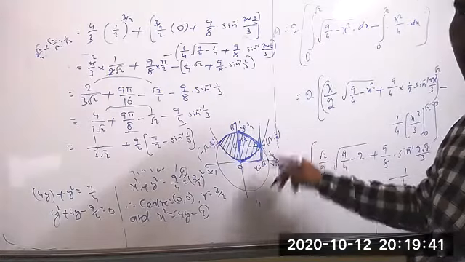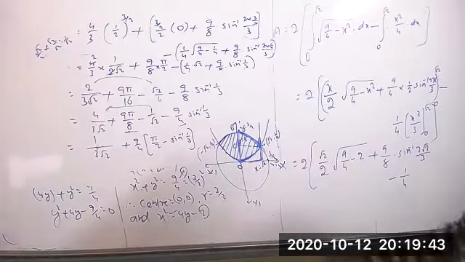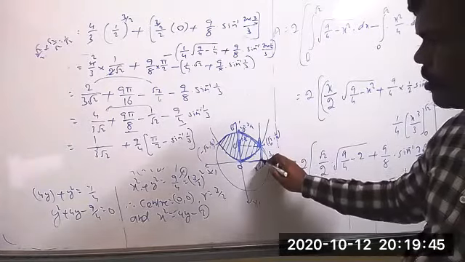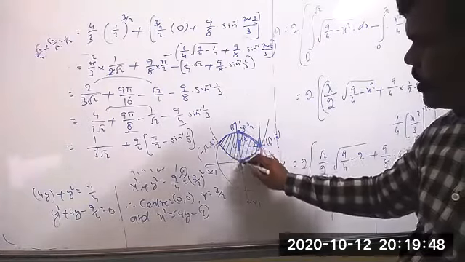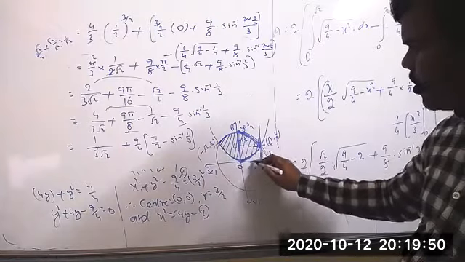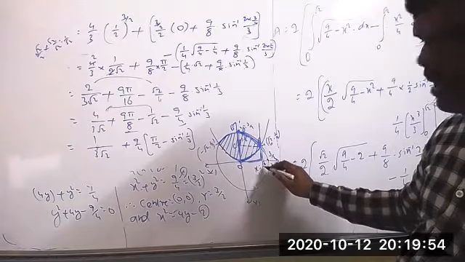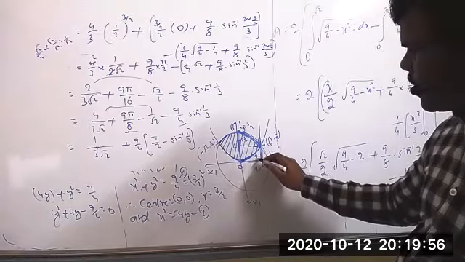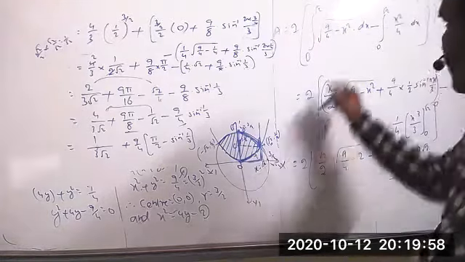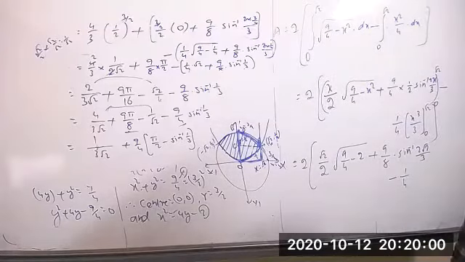Root 2 comma 1 by 2. So the value of x equal to root 2. Yes. That means first you take the area of the full region with the limits 0 to root 2, minus the small part based on the parabola. I did the same thing only. Yes, sir. Got it.